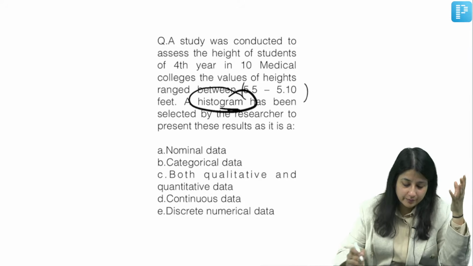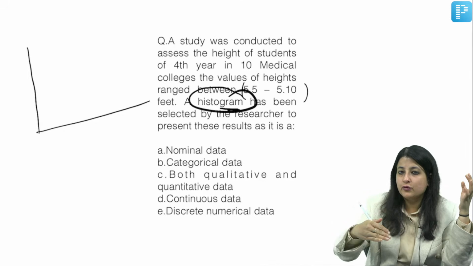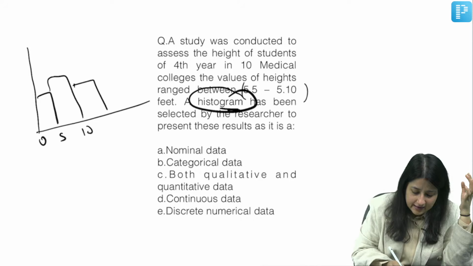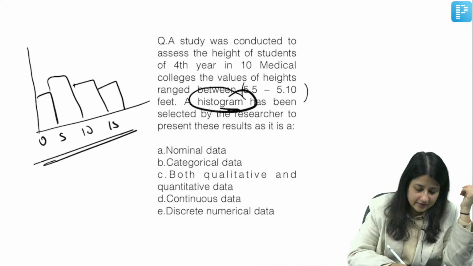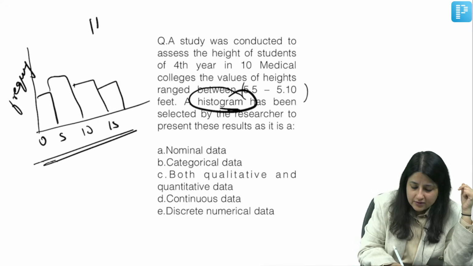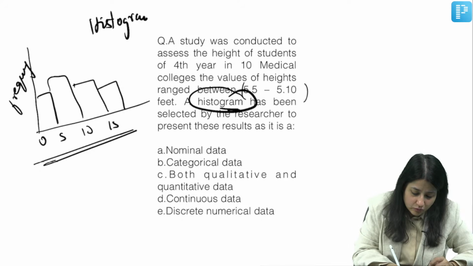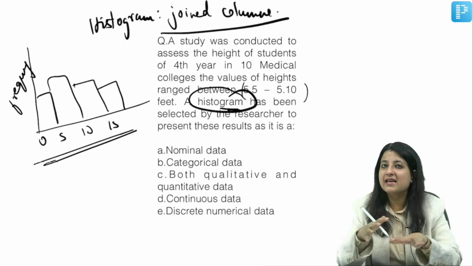Okay, they are countable. So a histogram is something which has class intervals on the x-axis and frequencies on the y-axis. Maybe it is, let's say, 0 to 5, 5 to 10, 10 to 15, something like this. This is a histogram, and here you will have the frequency. So is a histogram distantly placed columns? No. A histogram has joint columns. Please remember, joint columns means there is no gap.